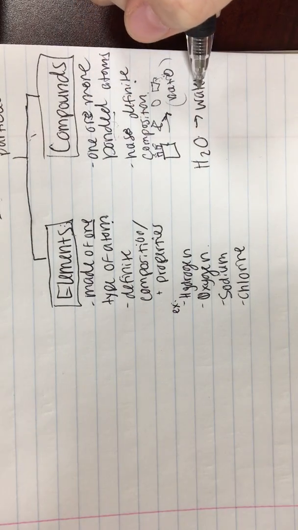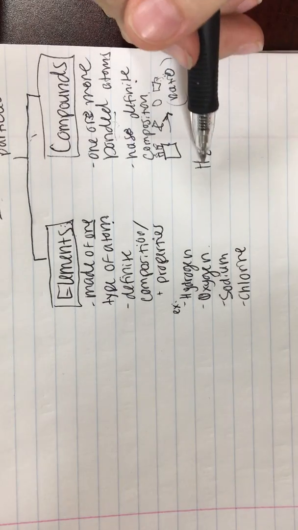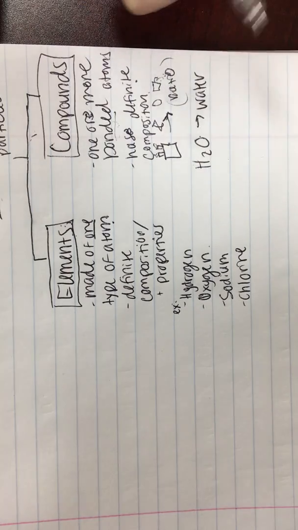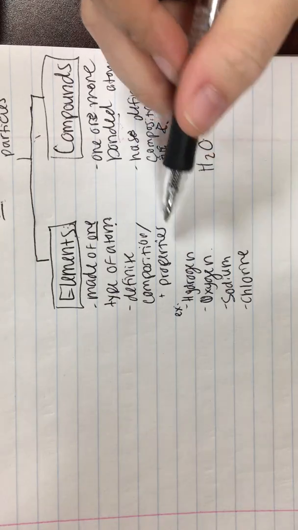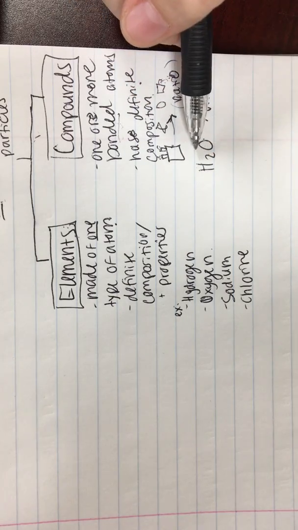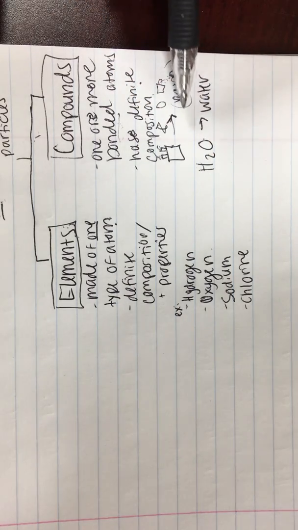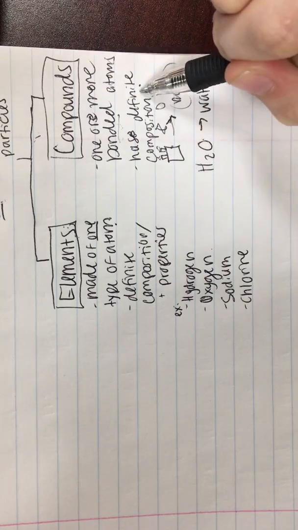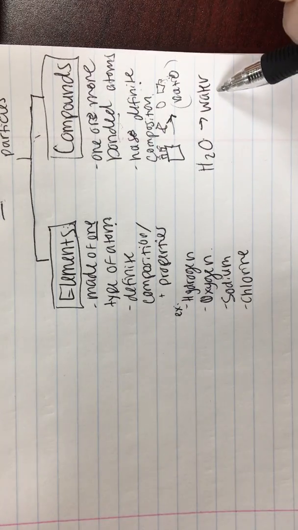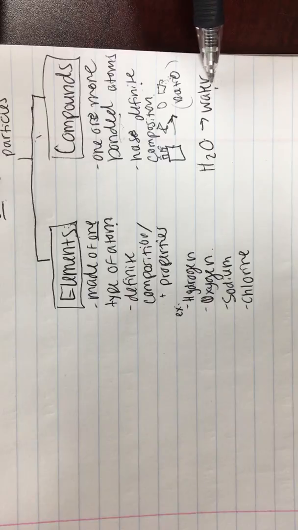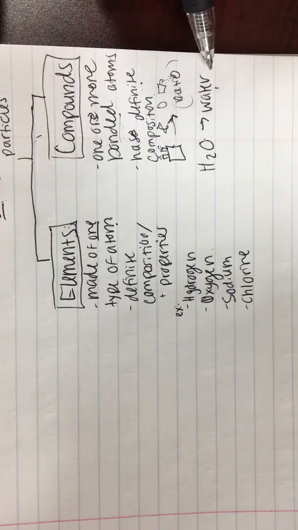And water has lots of different properties than, say, hydrogen and oxygen alone over here as elements. They're both gases, and when I bring them together in this ratio, in this definite composition, they're in liquid state at room temperature, and they're non-reactive, and they have lots of other properties.